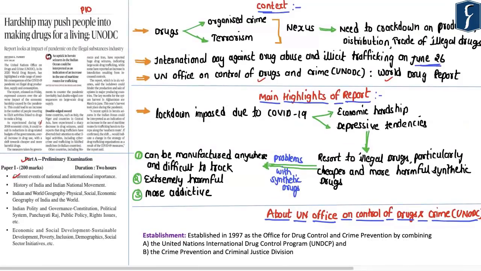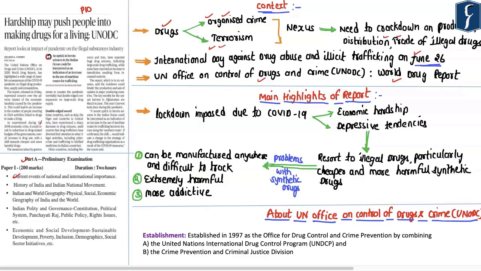Let us try to understand various aspects related to this particular article. Now we all know that there is a nexus between drugs, organized crime as well as terrorism, wherein the proceeds from the trade of illegal drugs are in turn diverted to organized crime as well as terrorism. Hence we need to crack down on the production, distribution as well as trade of illegal drugs. In order to promote awareness against drug abuse, on June 26th every year, we observe the International Day against Drug Abuse and Illicit Trafficking.